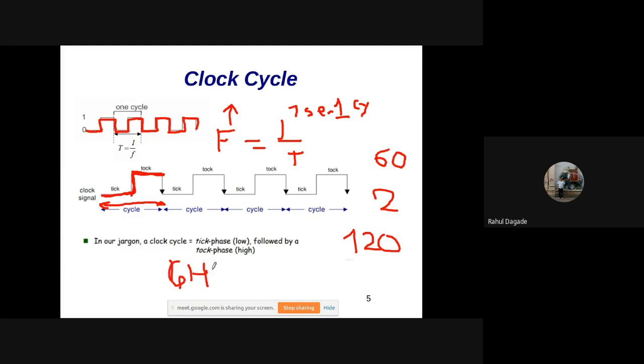That means how many instructions are executed in one cycle? 10 raised to 6 instructions in one cycle. Or rather there are 10 raised to 6 ticks, actually not instructions executed, because instructions require many cycles depending upon the complexity of that instruction. If it is a simple instruction, just a read instruction, it may be executed in one cycle. If it is an arithmetic execution, then it may require 2-3 cycles.